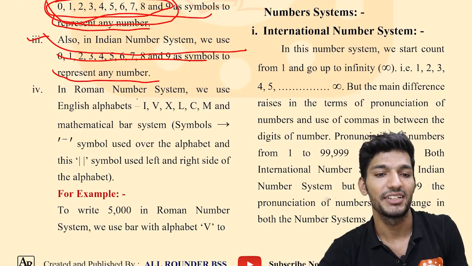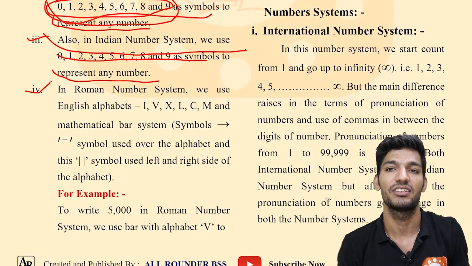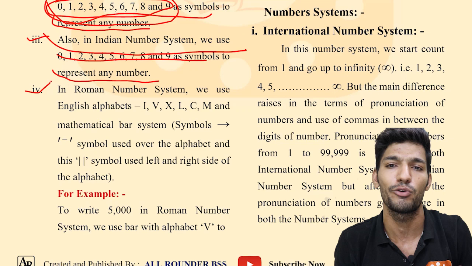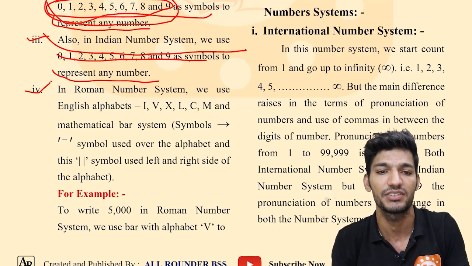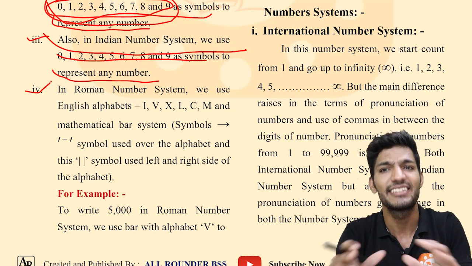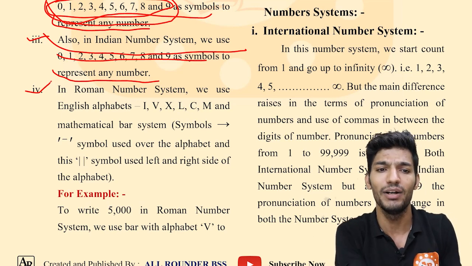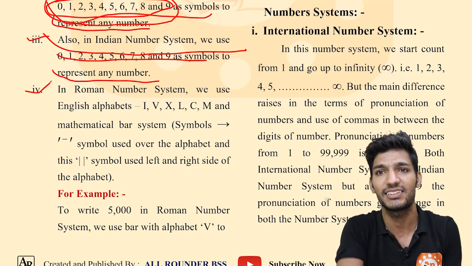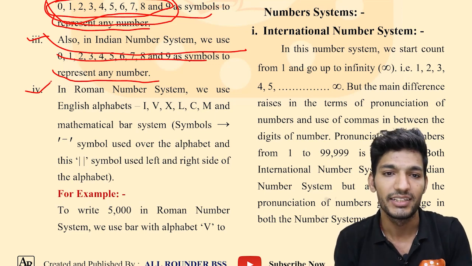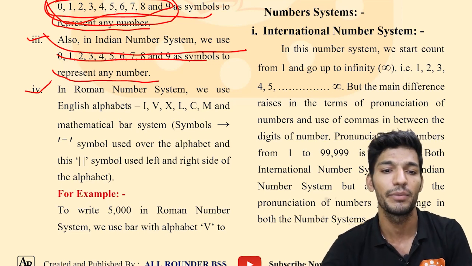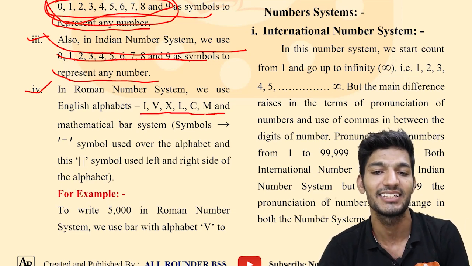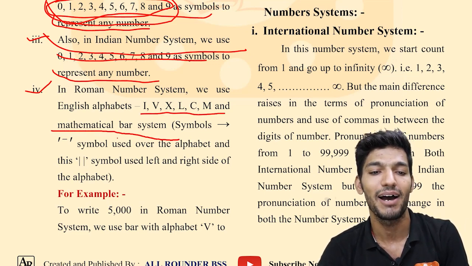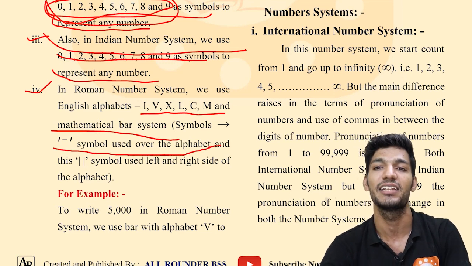The fourth point is about the Roman number system. It is very important to learn about the Roman number system, because the Indian number system and the international number system are somehow similar. But the Roman number system is quite different, because in the Roman number system we use the English alphabets I, V, X, L, C, M and the mathematical bar system to represent any number.